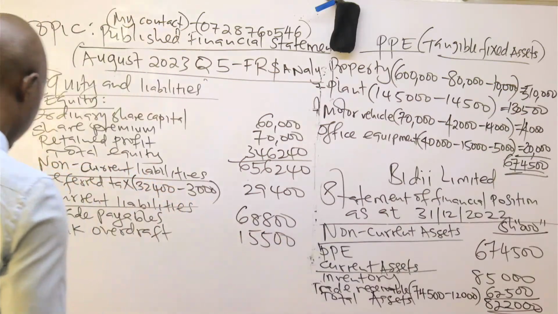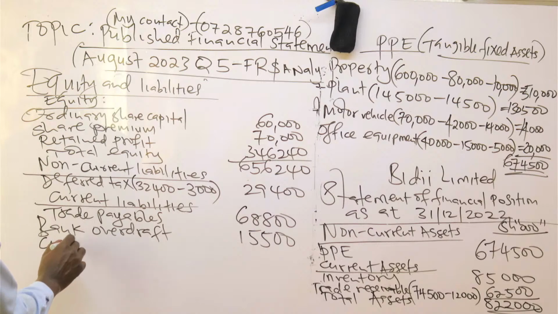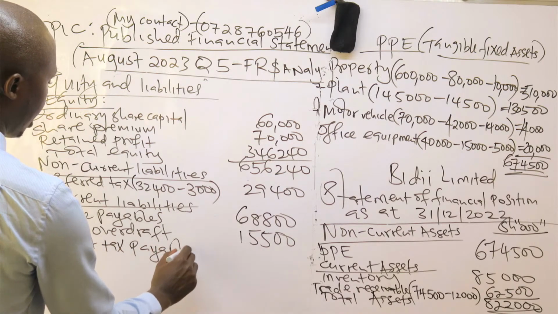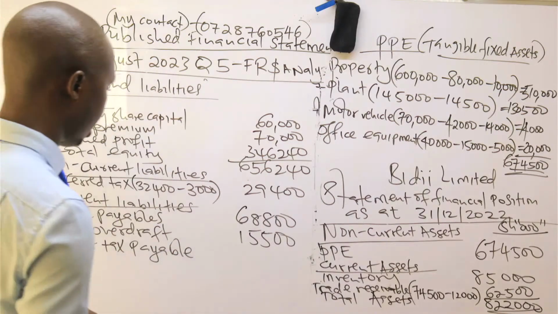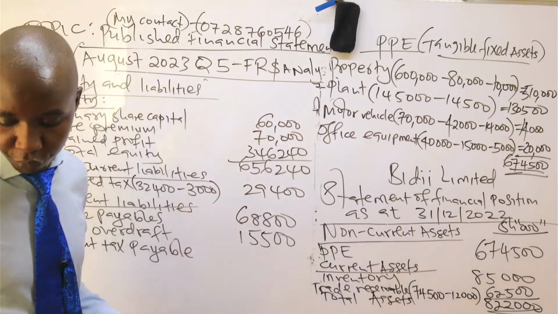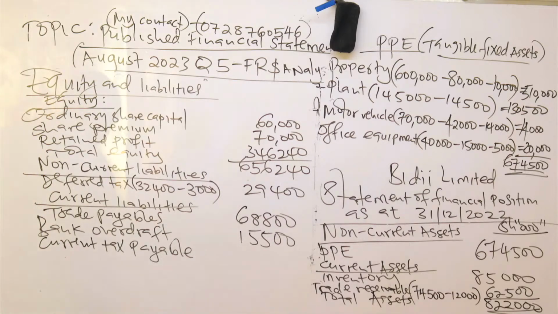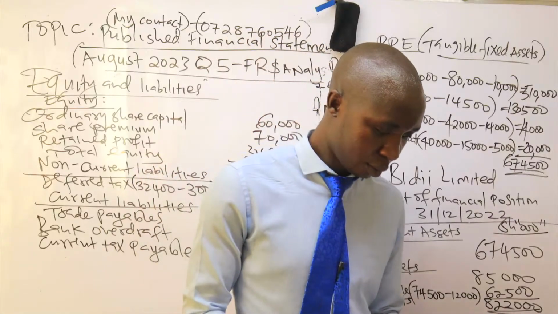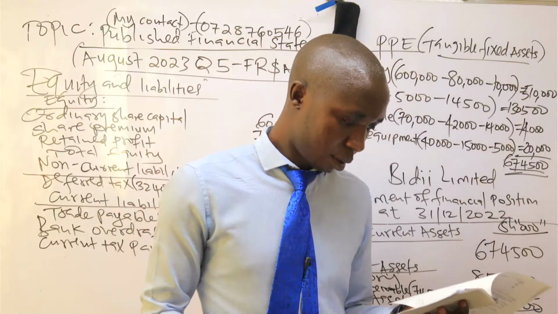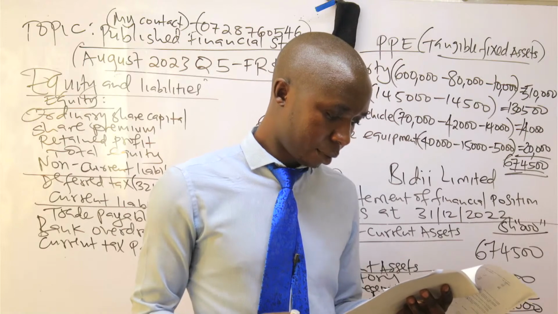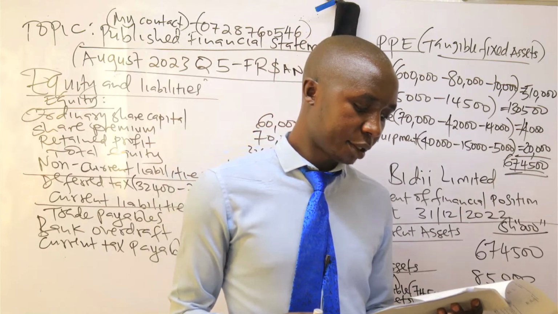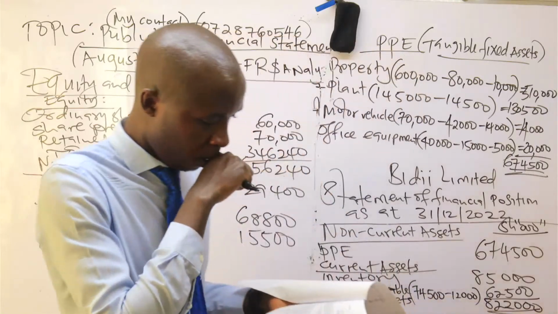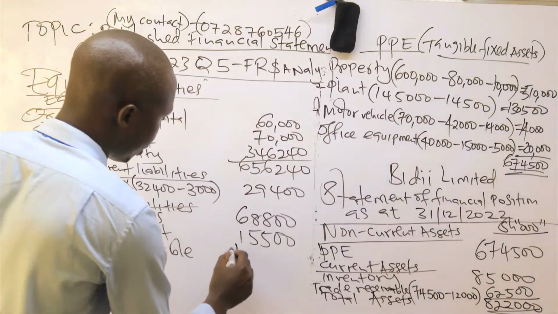Then after that, we have current tax payable, the one in the additional information. The current tax they were supposed to pay. They said a provision, under the additional part of the question, which is easier to read without using the phone. They say that number 4, a provision is for current tax. A provision is something you have not yet paid, you have to pay. So that is 52,000.